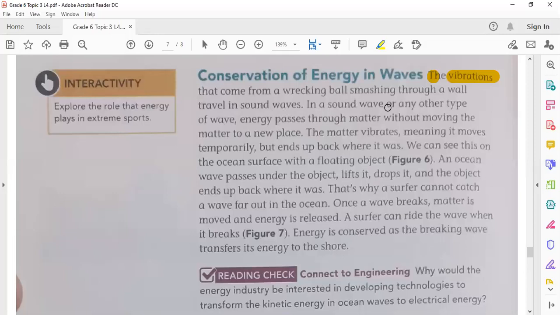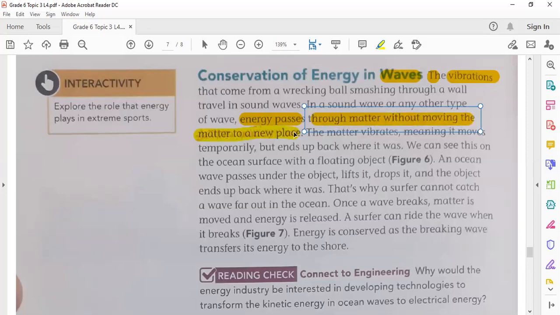Okay, sound waves need a medium. In a sound wave or any other type of wave, energy passes. You must remember that waves carry energy. All types of waves, sound, light, and so on. All waves carry energy. In a sound wave or any other type of wave, energy passes through matter or medium without moving the matter to a new place.